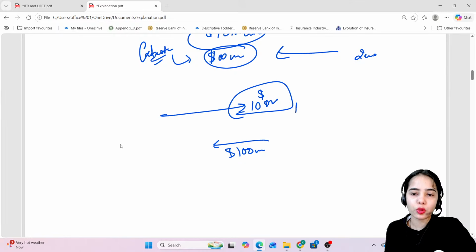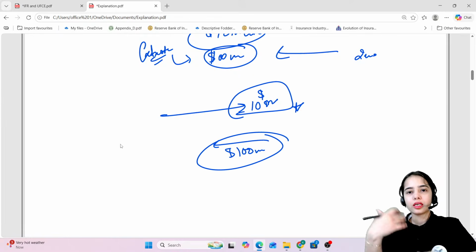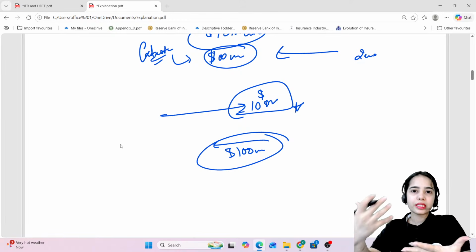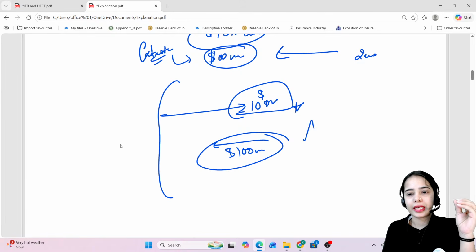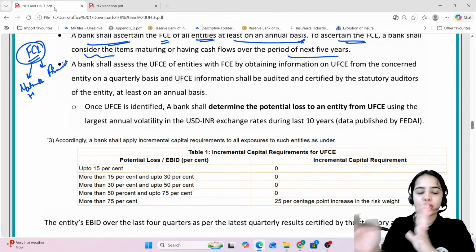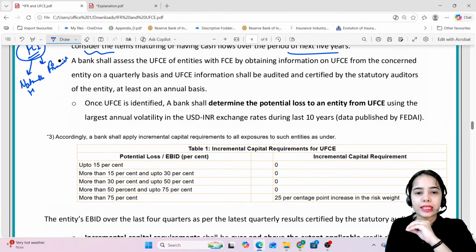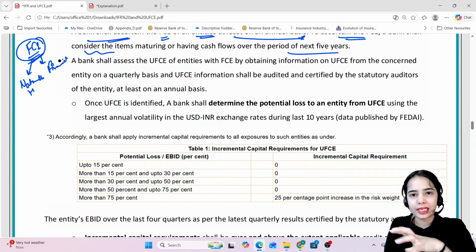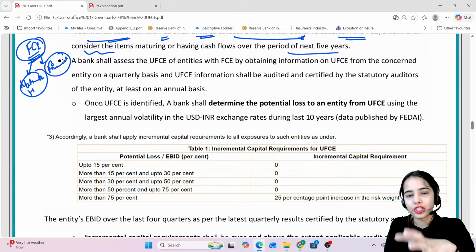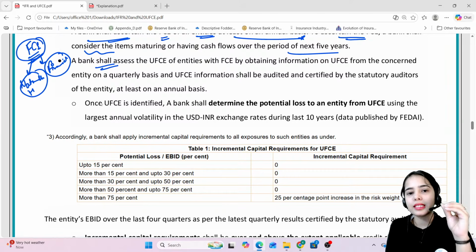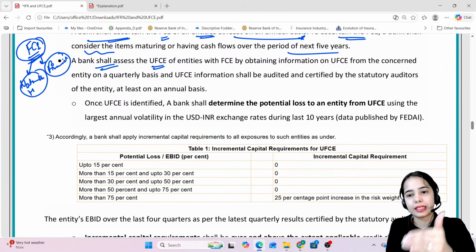So its exposure is already hedged through its transactions, through its business. That is a natural hedge, where in your business itself your exposure has been hedged. So the bank shall assess, after seeing the foreign currency exposure, the natural hedge and the financial hedge, the unhedged foreign currency exposure.